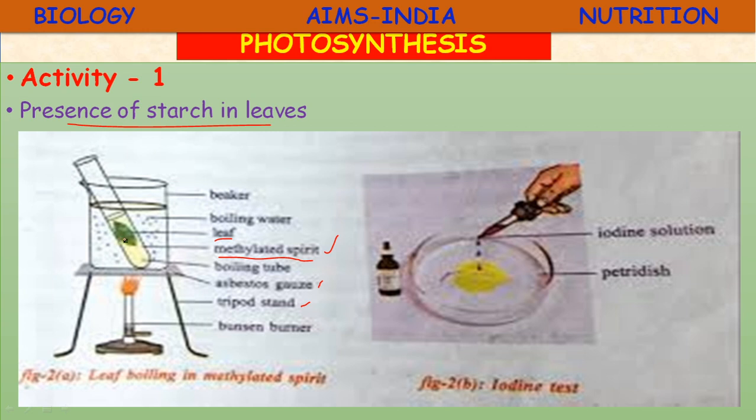What we are doing here is removing the chlorophyll, the green colored pigment. Until it becomes white, you have to boil it. Take the leaf carefully from the test tube using a brush, and spread the leaf in a petri dish, or a watch glass. Then add a few drops of tincture iodine solution, or we can also use betadine solution.